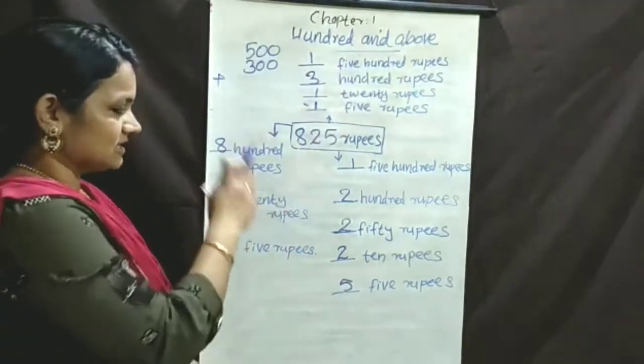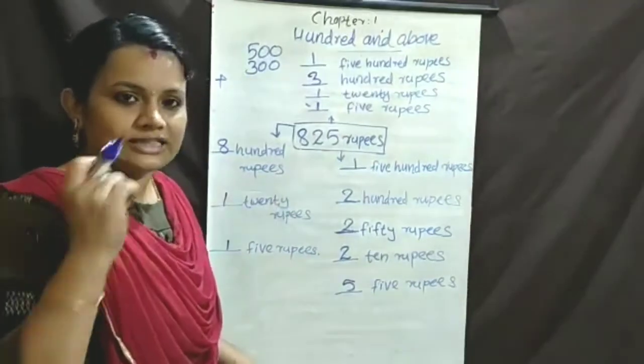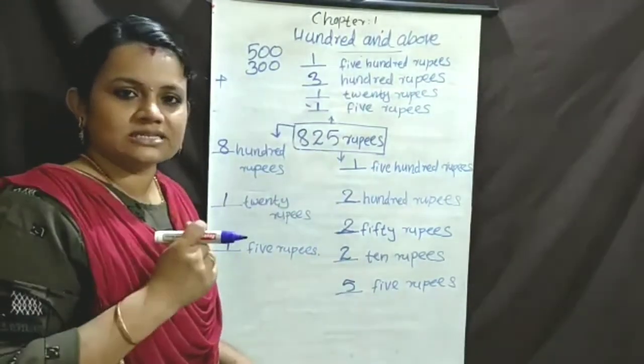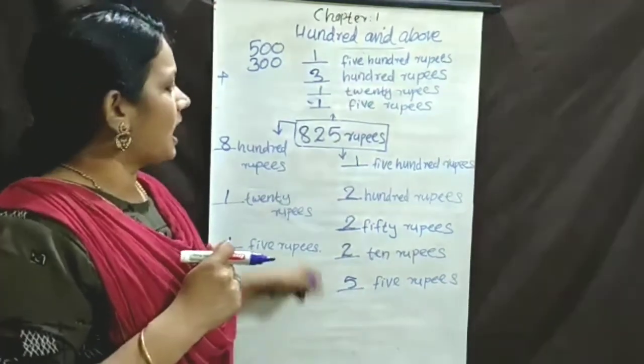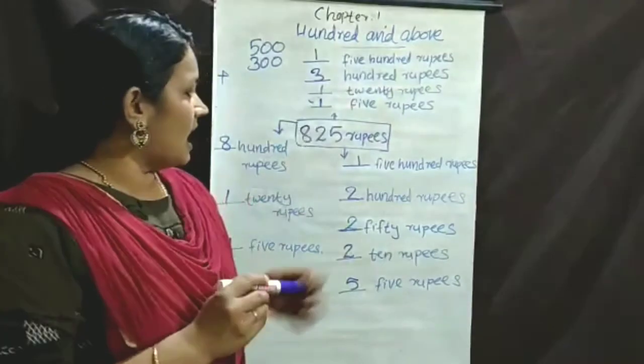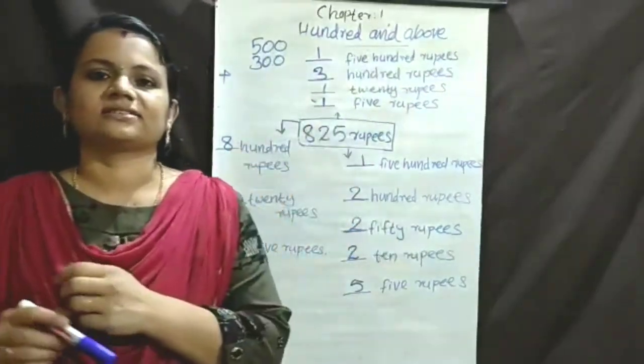Got it. Then some examples are given in your textbook. So you do that problem. If you have any doubt, then you ask me personally. Okay, understood all of you? Okay, then we will arrange 825 rupees in different ways.